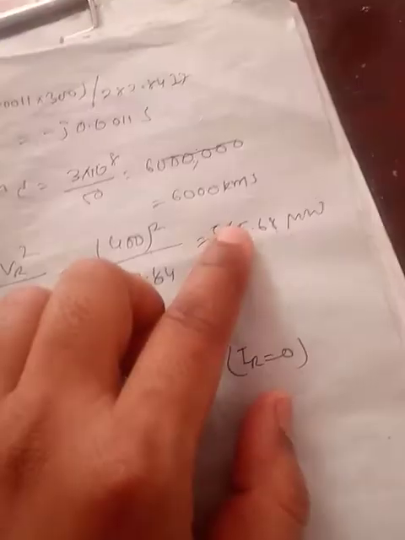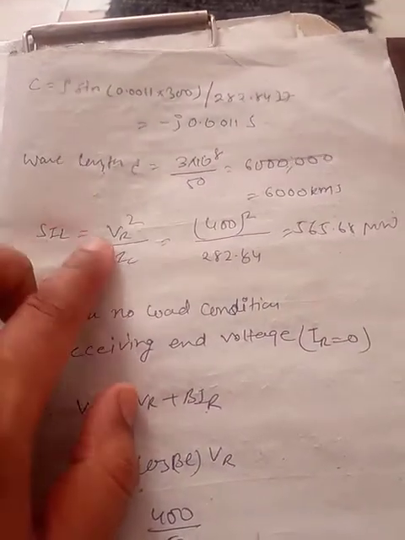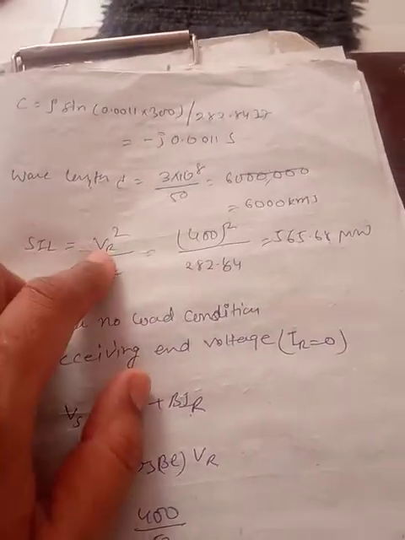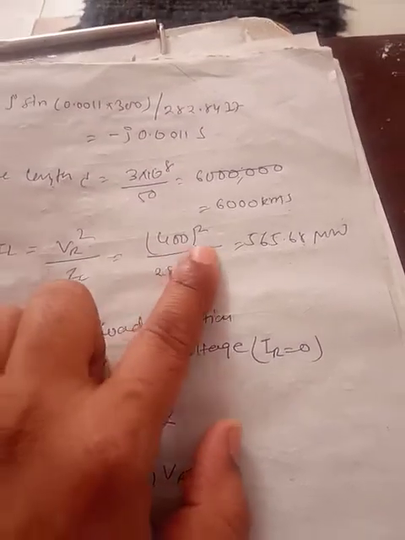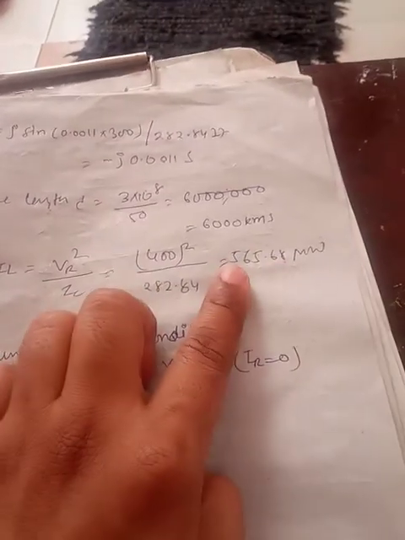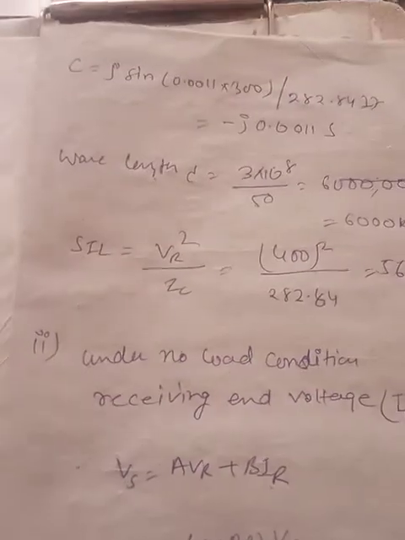Now the surge impedance loading can be written as V square R upon ZC. That is, 400 square upon 282.846, which is 56.6 megawatt. Now the question up to this part is very easy to calculate.